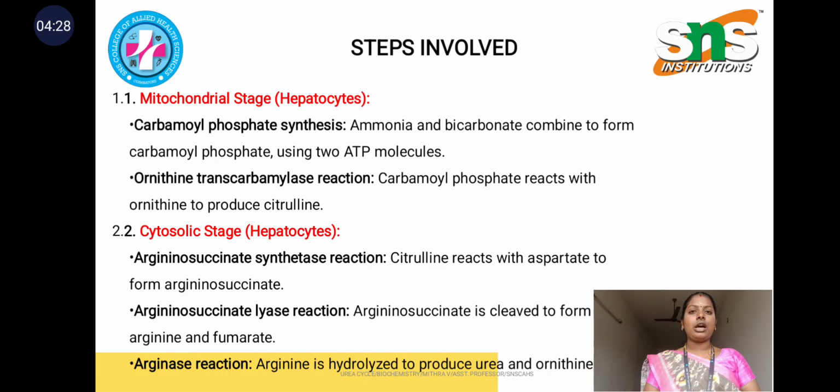So in this carbamoyl phosphate synthesis, ammonia and bicarbonate combine to form carbamoyl phosphate, and that carbamoyl phosphate reacts with ornithine to form citrulline, and that citrulline reacts with aspartate to form argininosuccinate, and argininosuccinate cleaves to form arginine and fumarate, and arginine is further hydrolyzed into urea and ornithine. Ornithine enters back into the cycle, and the urea is excreted through the kidney. So these are the main steps involved.